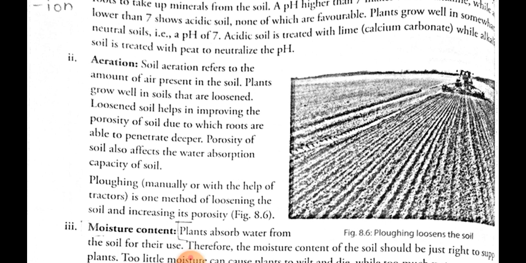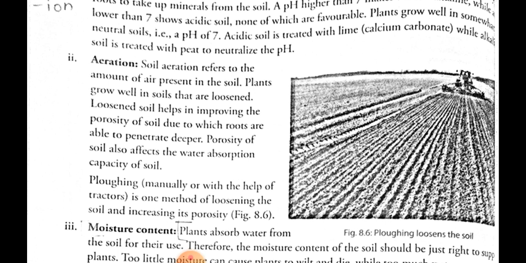Loosened soil helps in improving the porosity of the soil, due to which roots easily penetrate deeper. The porosity of the soil affects its absorption capacity.